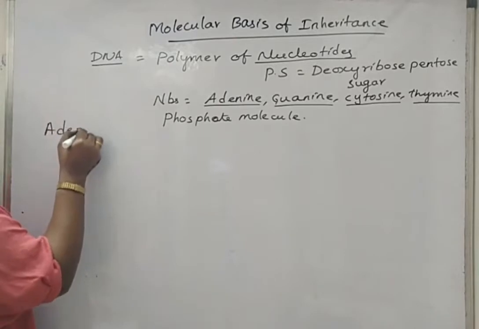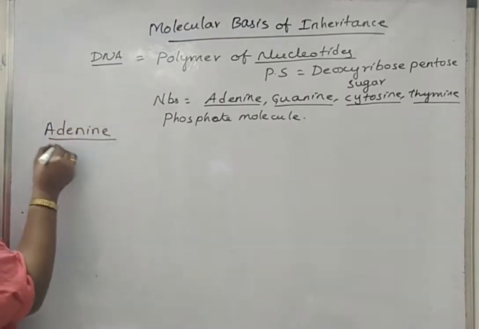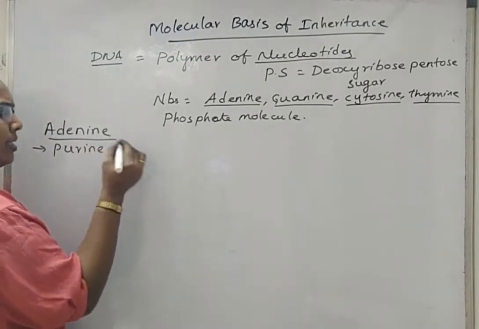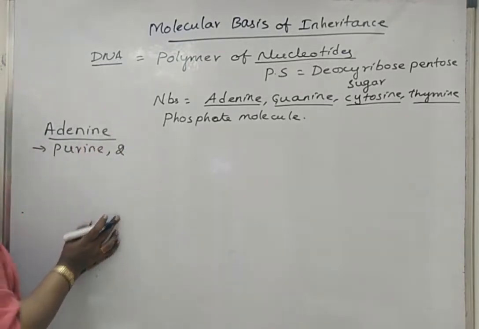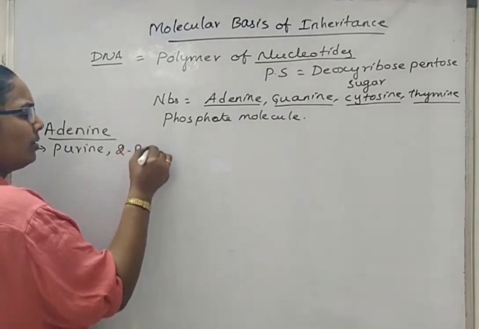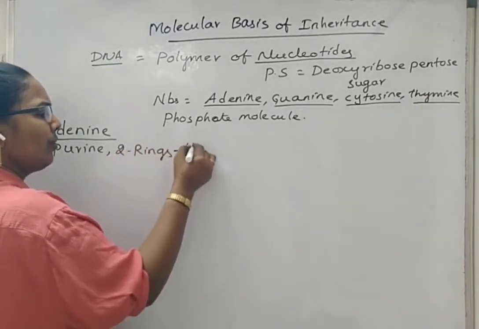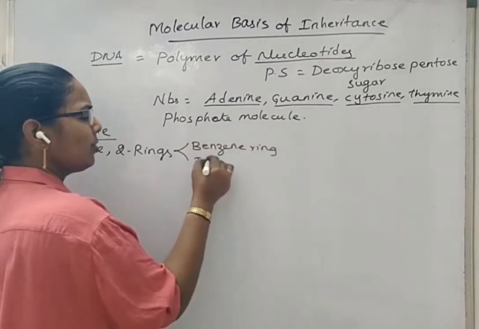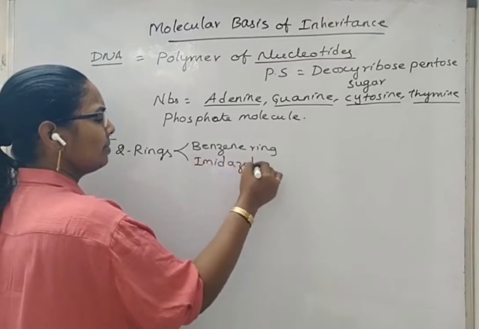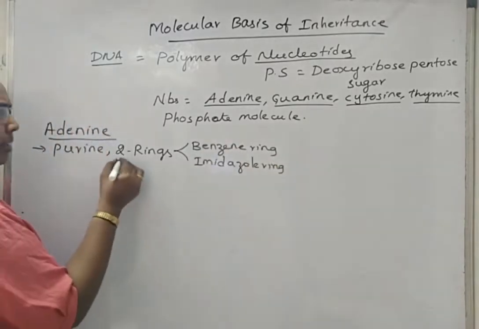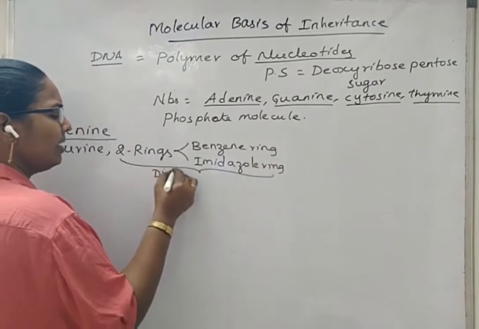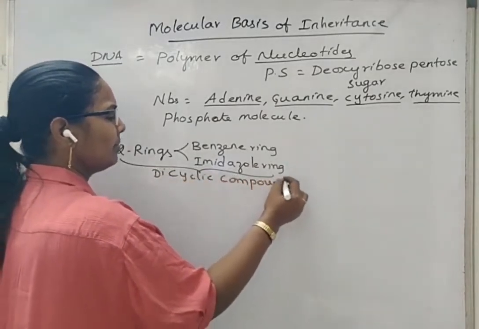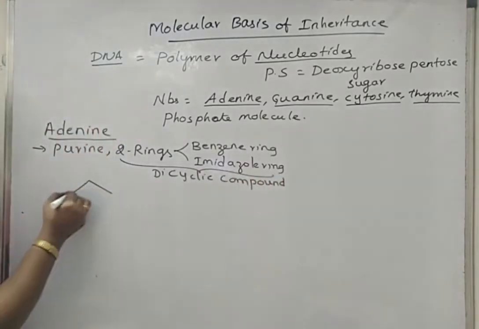First one, adenine. Adenine is a purine. It is made up of two rings, so it is called a dicyclic compound. What are those two rings? One is a benzene ring, another is an imidazole ring. So this is called a dicyclic compound. The biochemical structure of adenine is